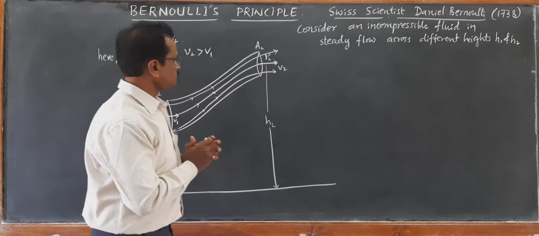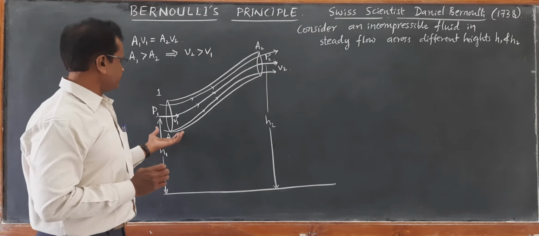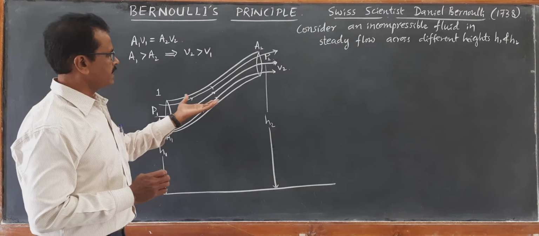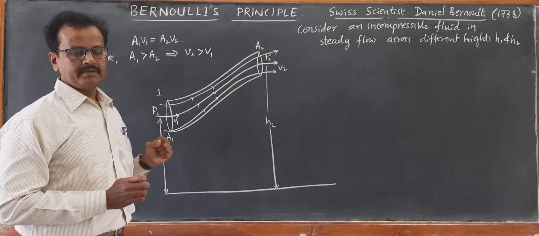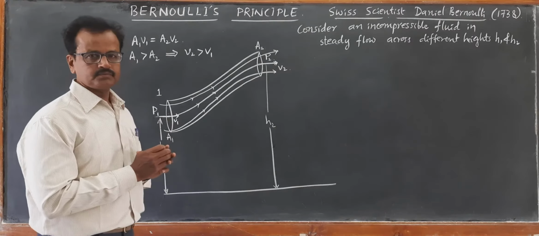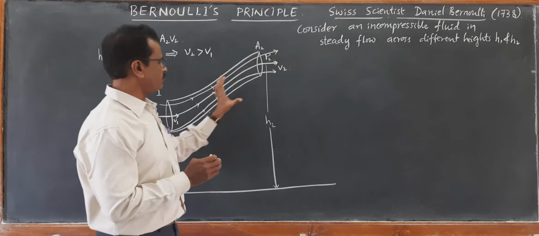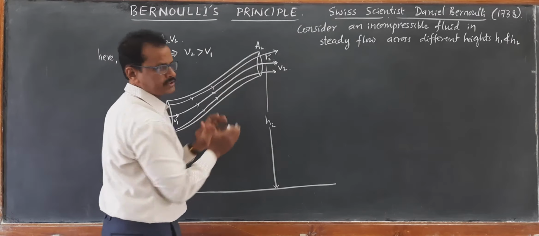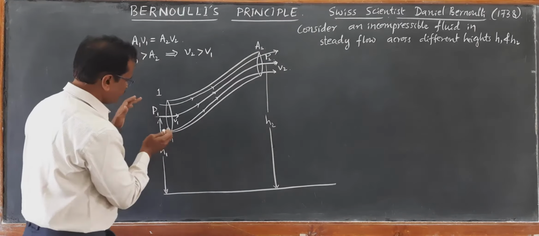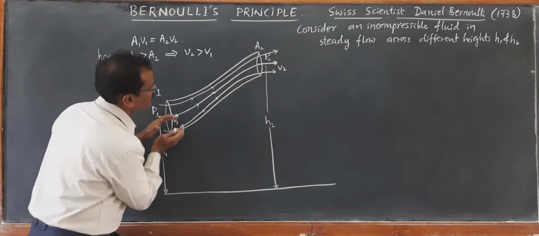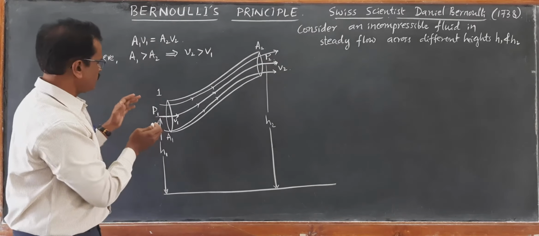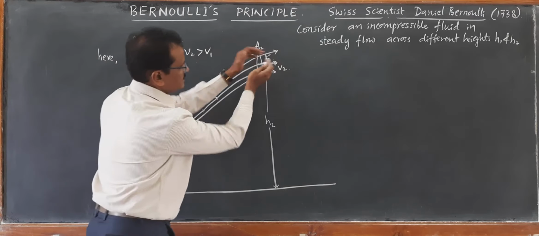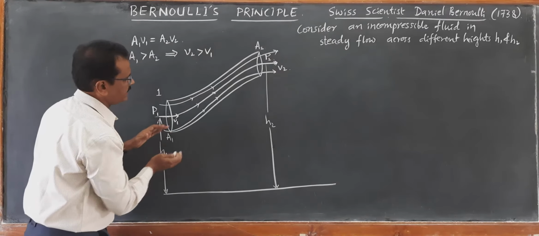Then we try to relate the gain in kinetic energy and gain in potential energy at the cost of the pressure difference. Means there must be work done. Work must be done on the flow of fluid. As a result, the fluid can rise from height h1 to h2, right? And the fluid can gain velocity from v1 to v2 as it moves from region 1 to region 2.